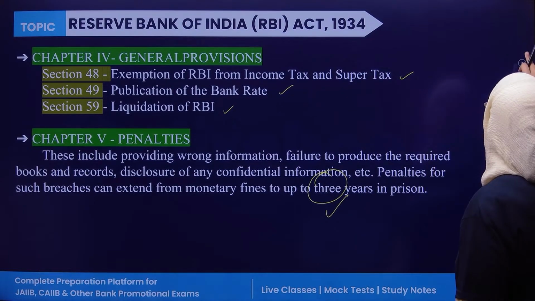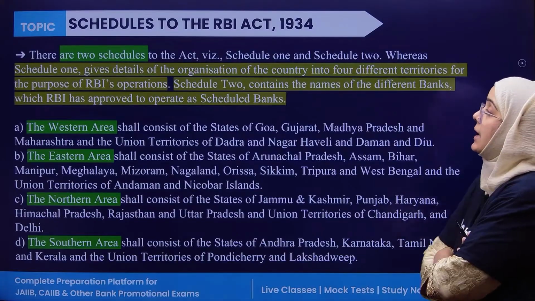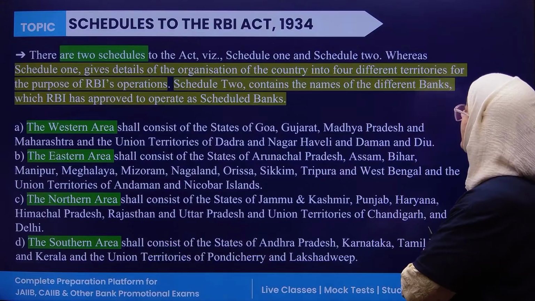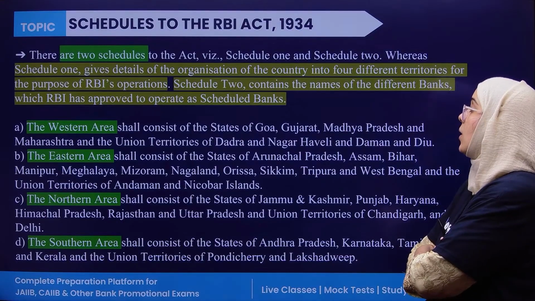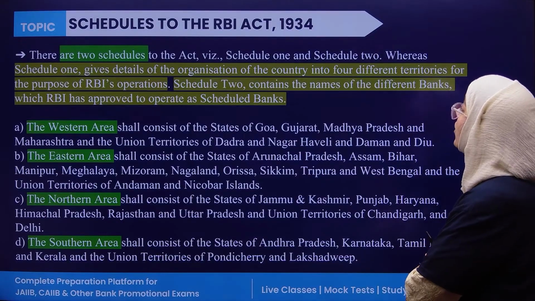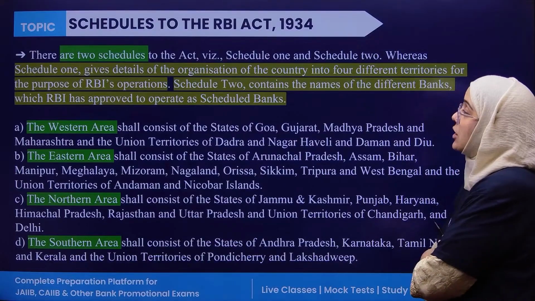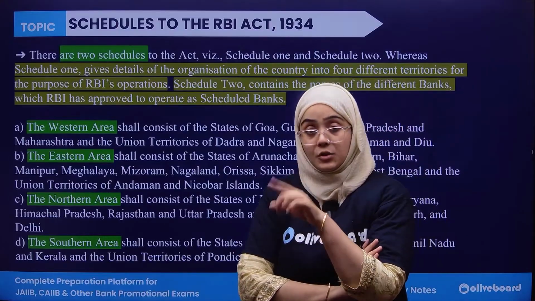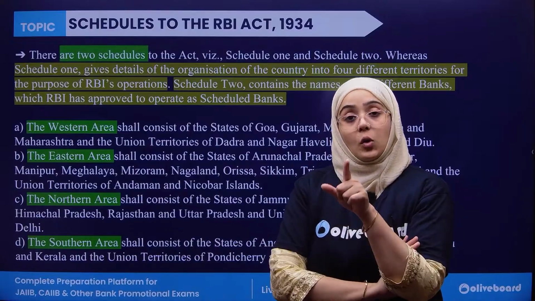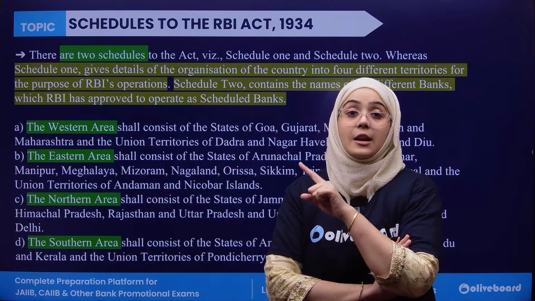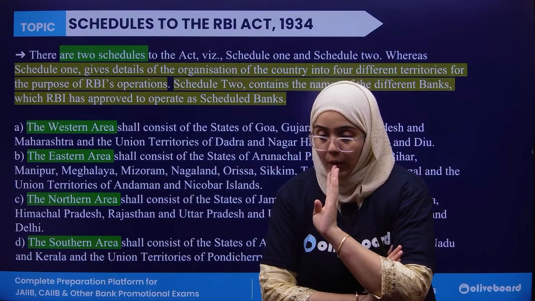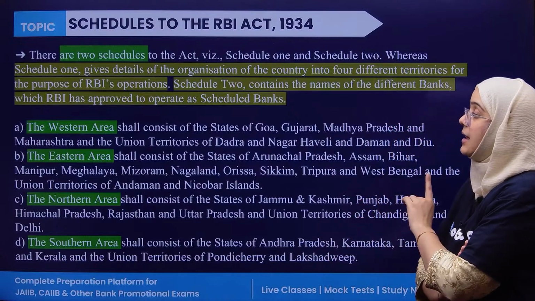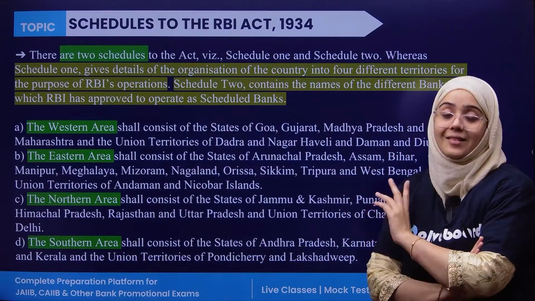Okay, now next, if we talk about the schedules to the RBI Act, there are two schedules, Schedule 1 and Schedule 2. Schedule 1 gives the details of the organization of the country, that it is divided into 4 territories. Now what are these 4 categories? These are listed here: the western area, eastern area, northern area, and southern area.